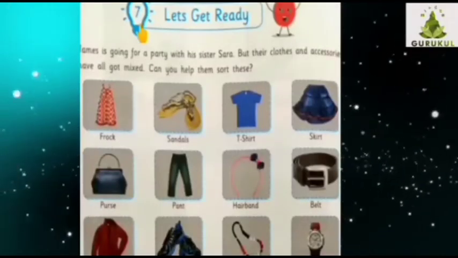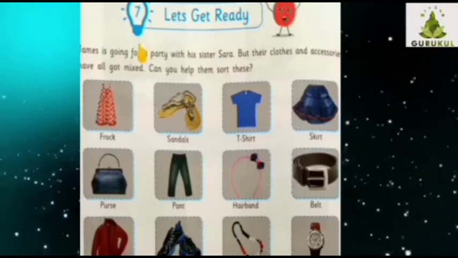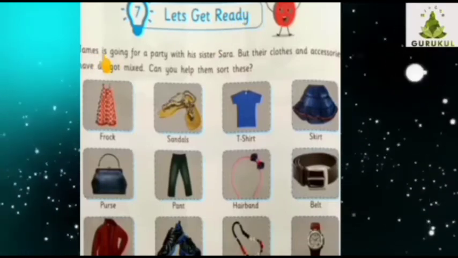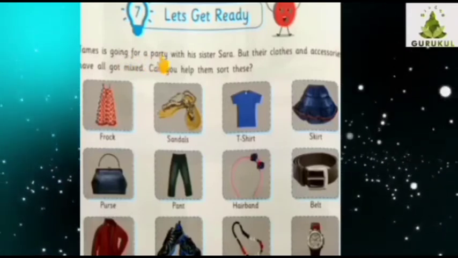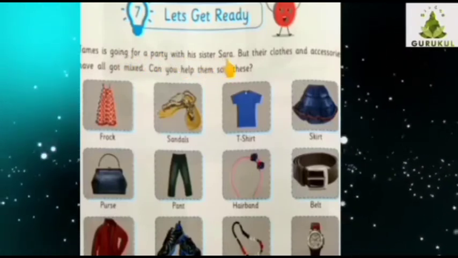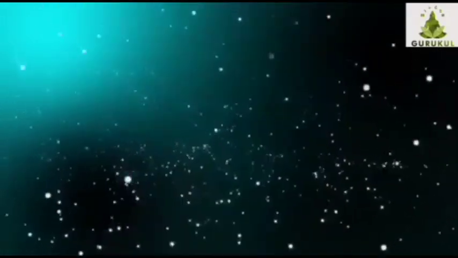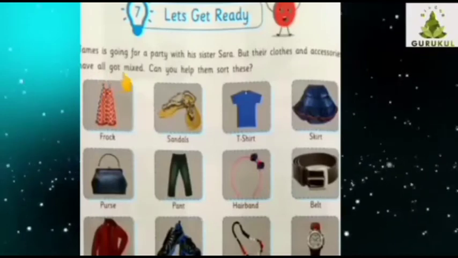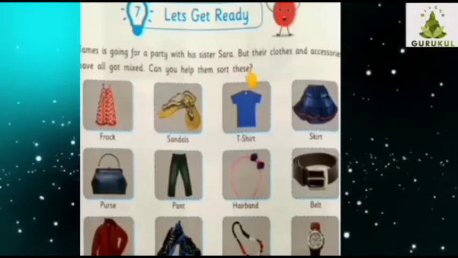Lesson number 7. Let's get ready. James is going for a party with his sister Sarah, but their clothes and accessories have all got mixed. Can you help them sort this?